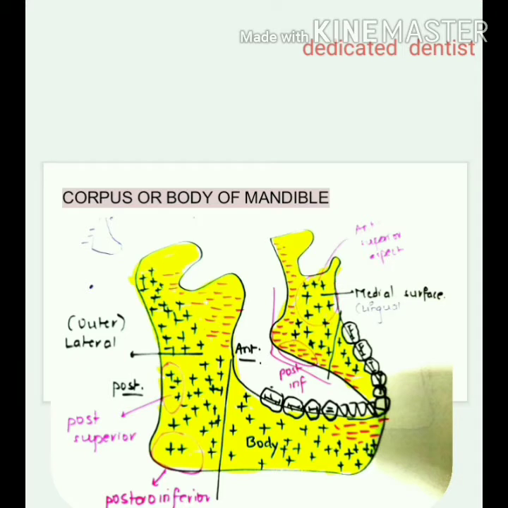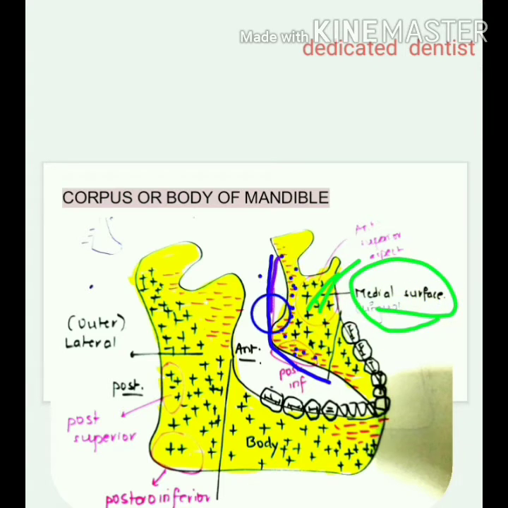So we start off with this area, that is the medial area or lingual side here. This resorption follows an L pattern. You see this is the posterior inferior area, how resorption is taking place, and the posterior superior area also, the resorption occurs on the medial side. And on this medial surface, lingual side, deposition is taking place.